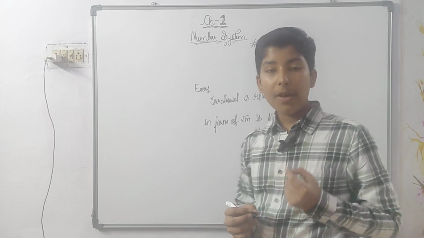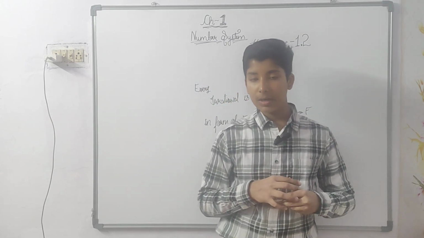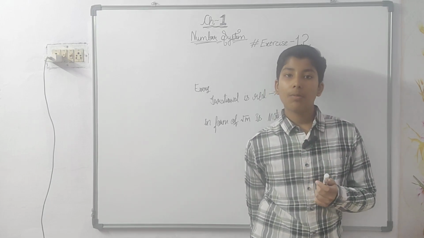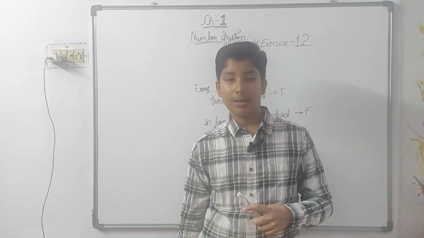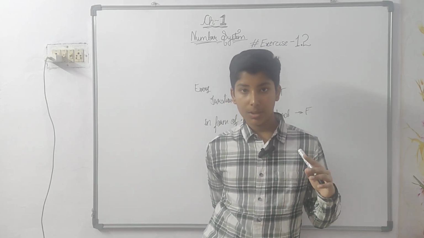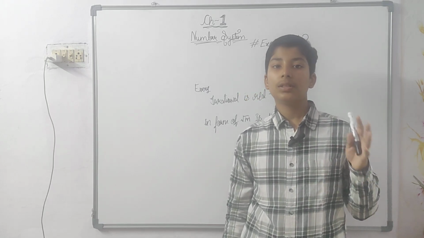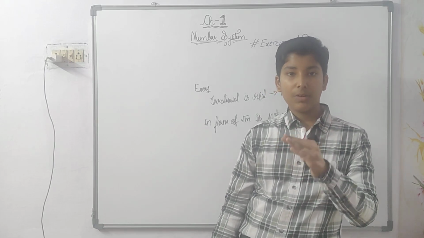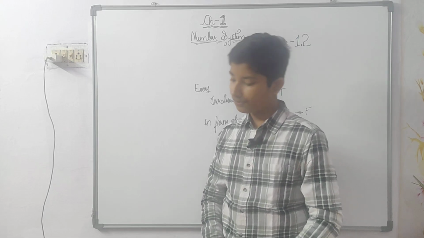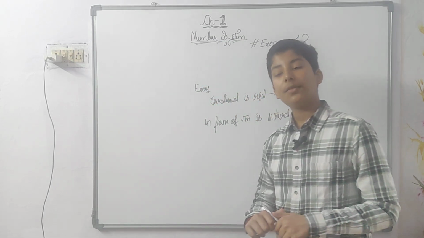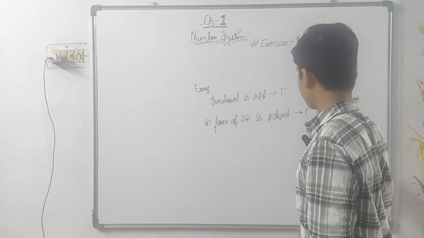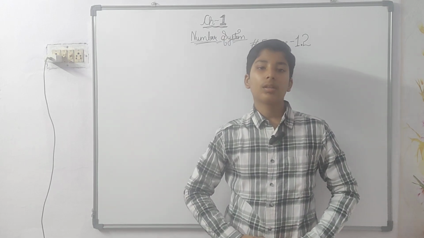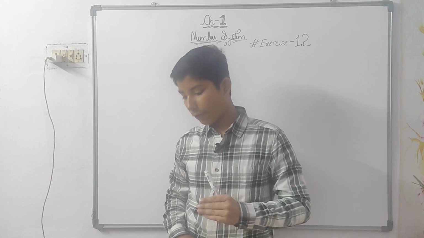Now the last statement: every real number is an irrational number. No, every real number cannot be an irrational number. Why? Because if you take the example of 2 by 3, it is a rational number, but it is a real number and a rational number, not an irrational number, because irrational numbers consist of numbers which have a root. So the third statement will also be false. Our sequence will be true, false and false.